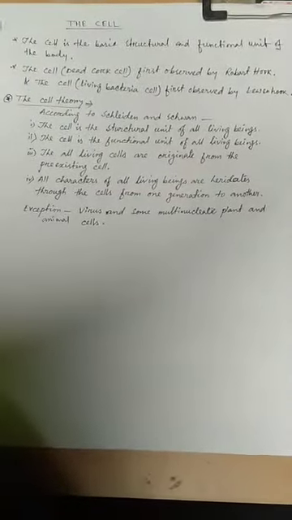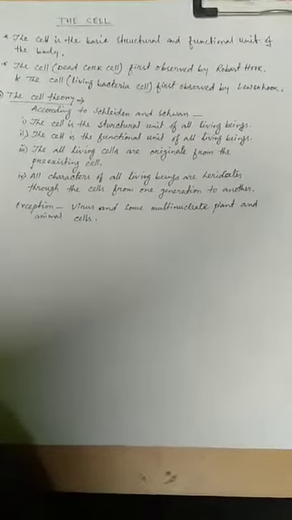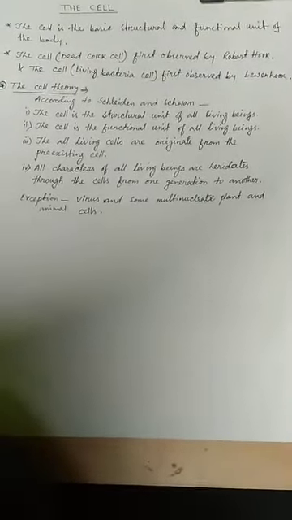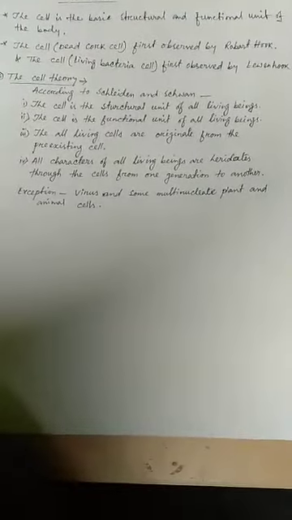The cell. The cell is the basic structural and functional unit of the body. The dead cork cell was first observed by scientist Robert Hooke, and the living bacteria cell was first observed by scientist Leeuwenhoek. The cell theory: according to Schleiden and Schwann, the cell is the structural unit of all living beings. The cell is the functional unit of all living beings.